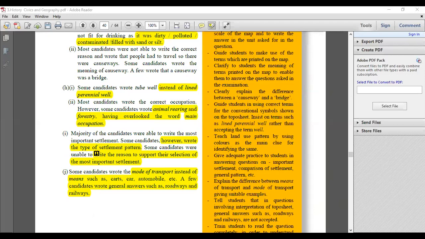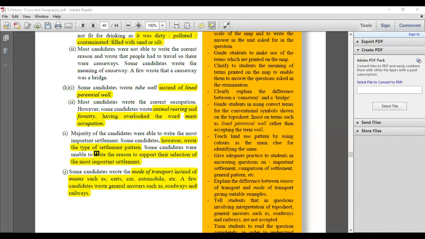So candidates wrote tube well. There is no such thing as tube well. Why do you want to mention that? It is lined perennial well that you have to mention. It can be lined, it can be unlined. The symbols have been mentioned for you. Perennial can easily be identified with a blue colored dot or coloring in the dot.